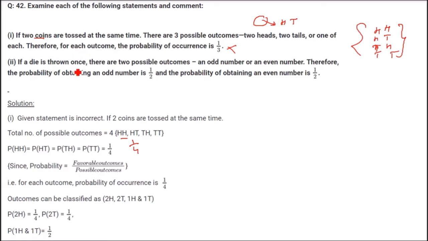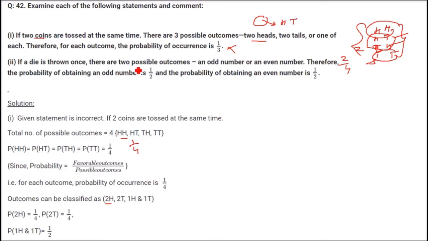So that is how we have to give the sample space like this, and then show the probability of occurrence of each event. When we say 2 heads, it is 1 by 4. Then 2 tails, 1 by 4. Then 1 head, 1 tail, means count is 2, so 2 by 4. So 1 by 2 is the probability of one head, one tail. It's not going to be 1 by 3.